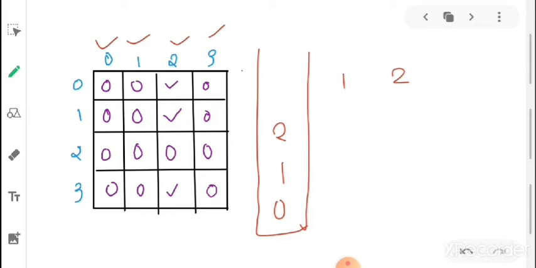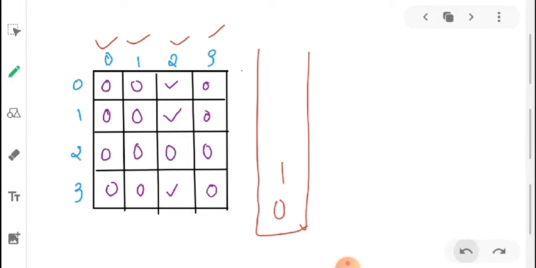So 1 knows 2. We can say that 1 is not a celebrity here, because a celebrity is one who knows nobody, but here 1 knows 2. So we'll pop 1 and push 2 into the stack.